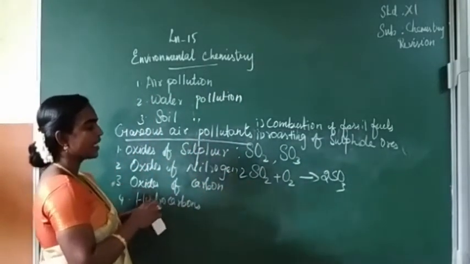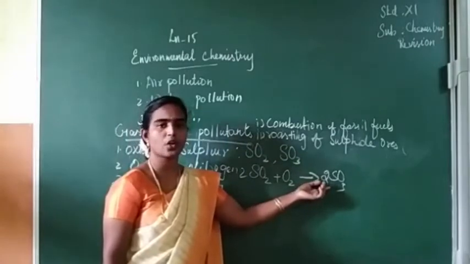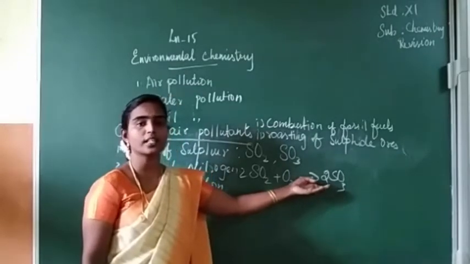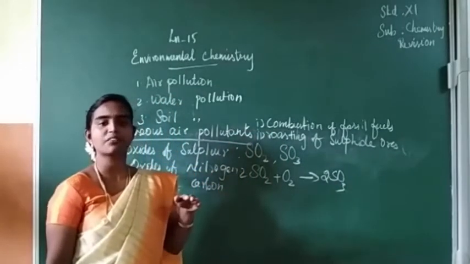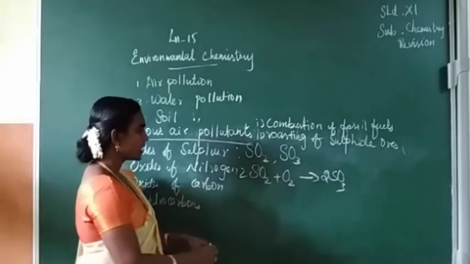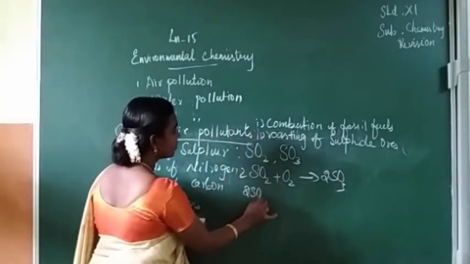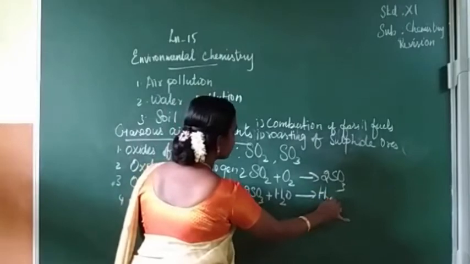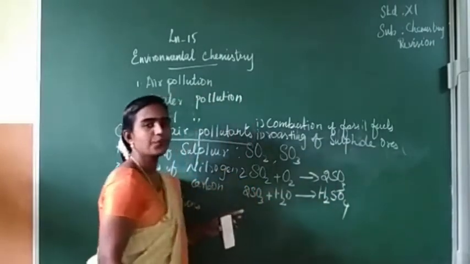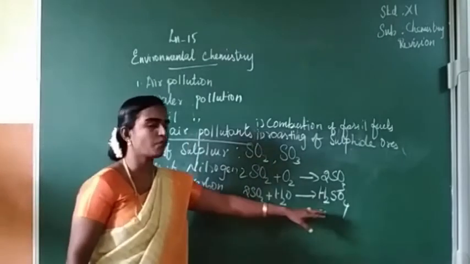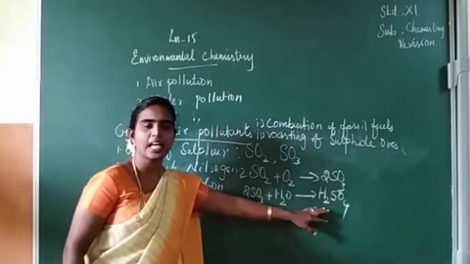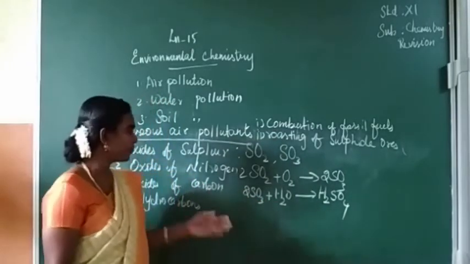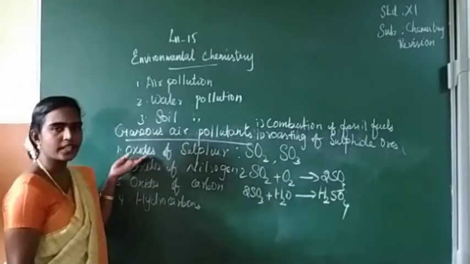This sulfur trioxide is responsible for the formation of sulfuric acid. When it dissolves in water, it forms sulfuric acid. The sulfuric acid, in the form of acid rain, reaches the earth's surface and affects animals, human beings and plants also. Okay, so the first air pollutant we have discussed.